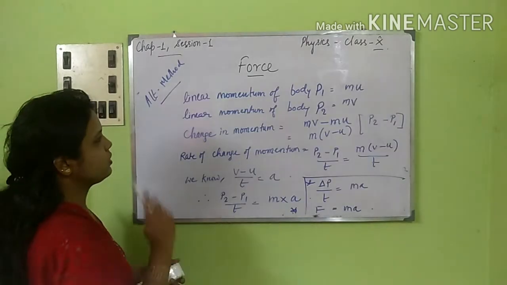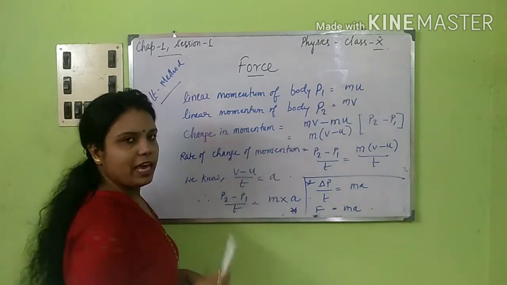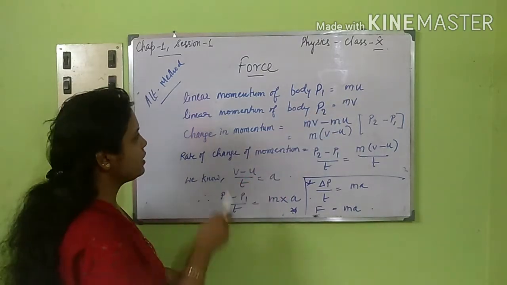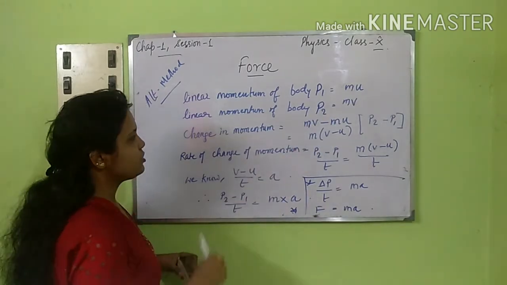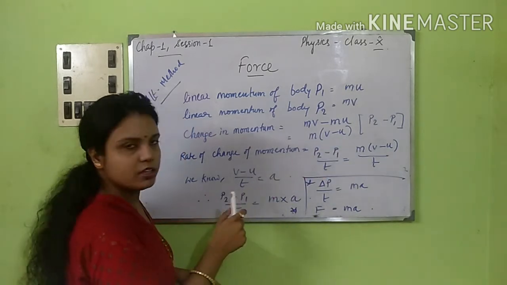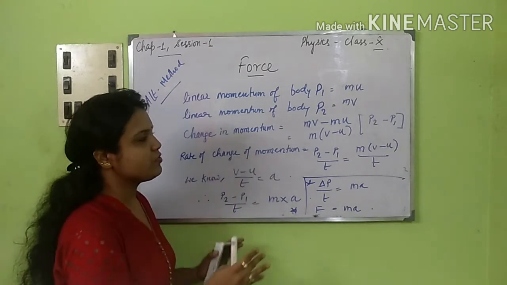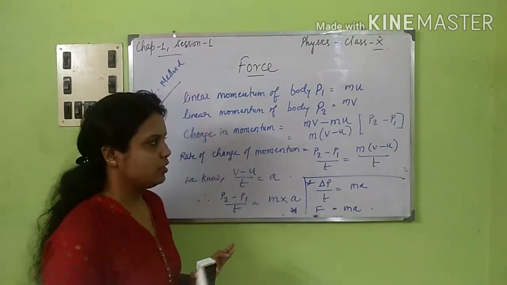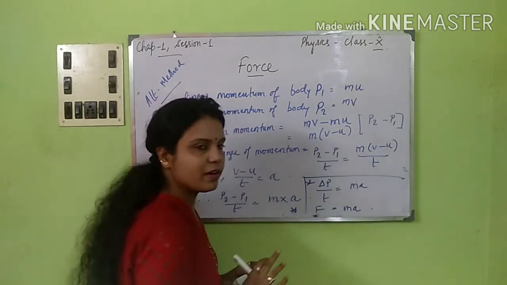Now we are here with the alternative method. Linear momentum of body P1 is equal to m into u, that is initial velocity. Again, linear momentum of body P2 is equal to m into v. Next, change in momentum is equal to mv minus mu, that is m into v minus u, that is P2 minus P1. And for the rate of change, we have to divide the equation by t. So P2 minus P1 by t is equal to m into v minus u, divided by t.